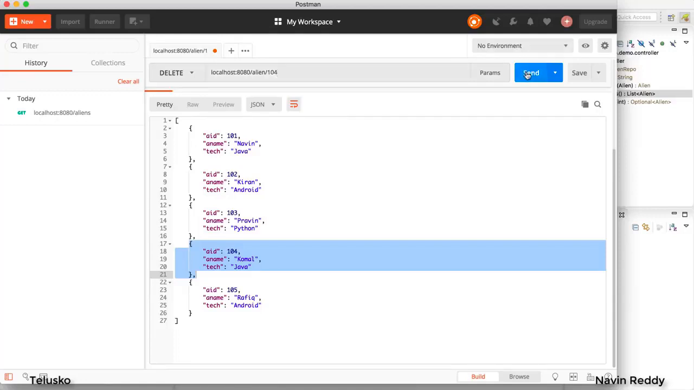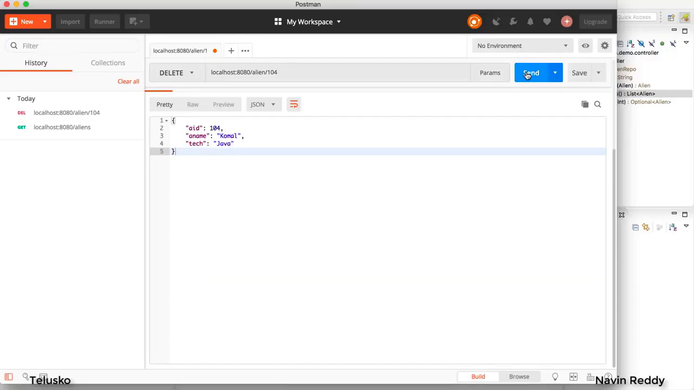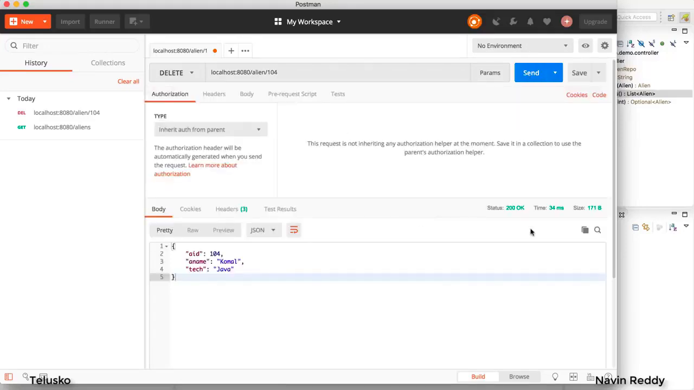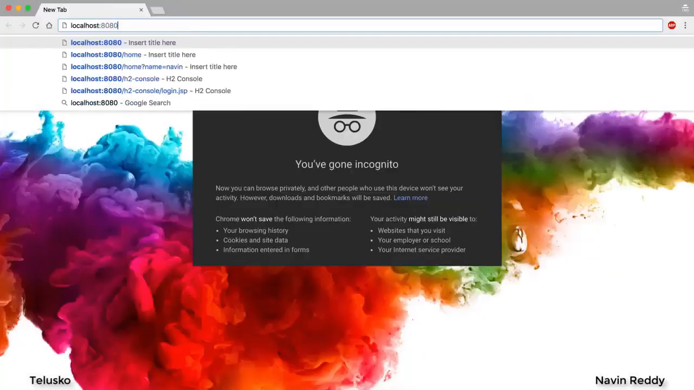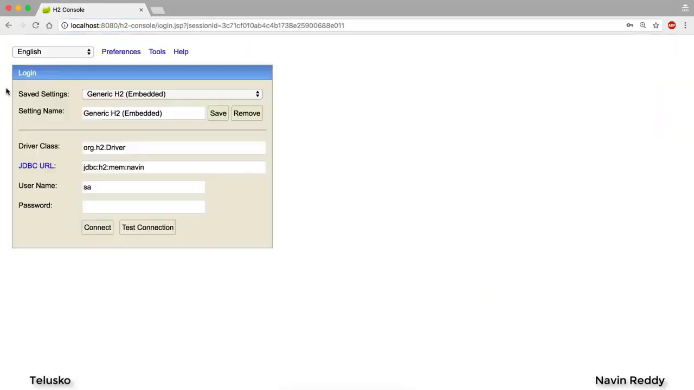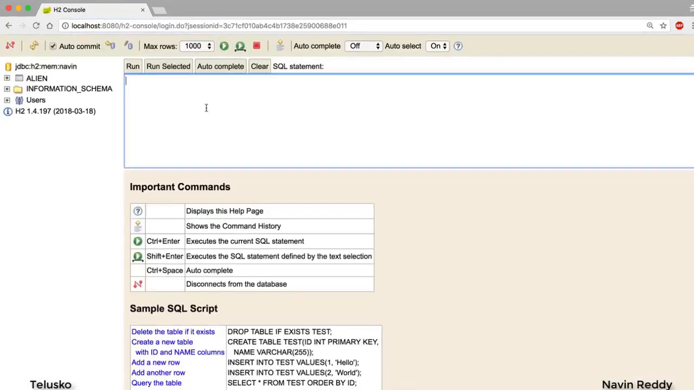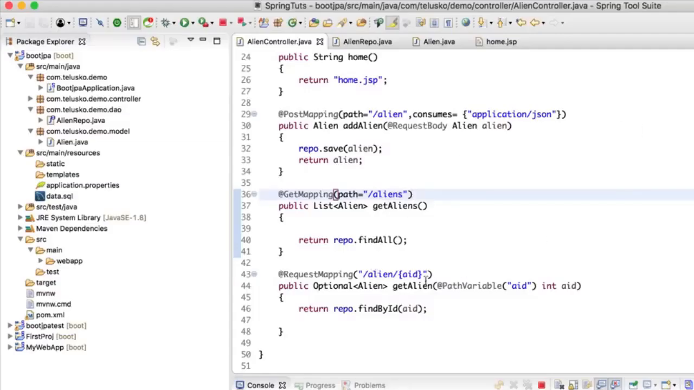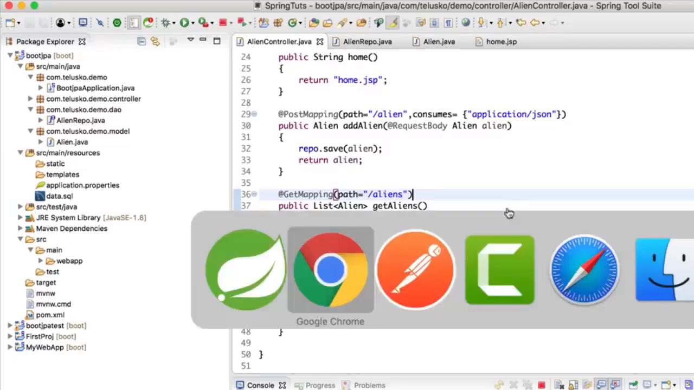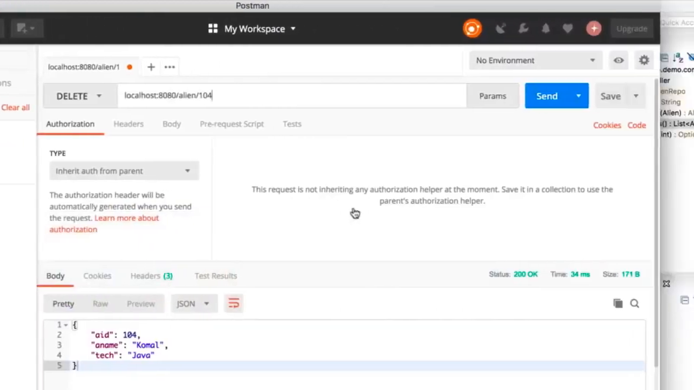And the moment I click on send, you will get an error. Where is that? There is no error. Oh, it says okay. That's weird. Let's verify by going to the browser. And as usual, we will be using our H2 console to verify that. I'll be firing a query here. Okay, so you can see data is still there and it is not getting deleted. So if it says okay, it should be deleting, right? So the delete operation is not working properly.